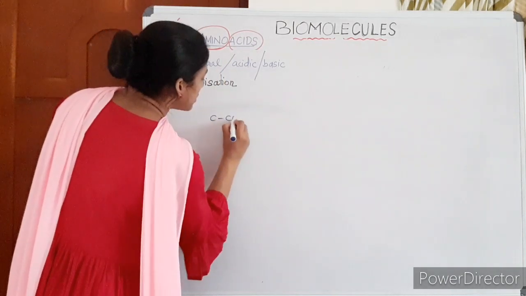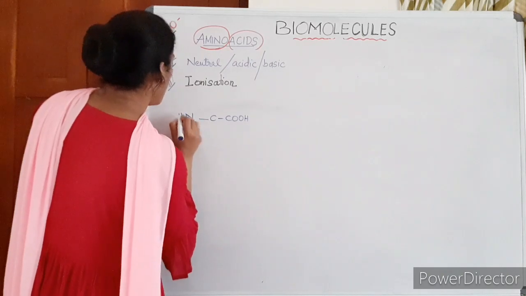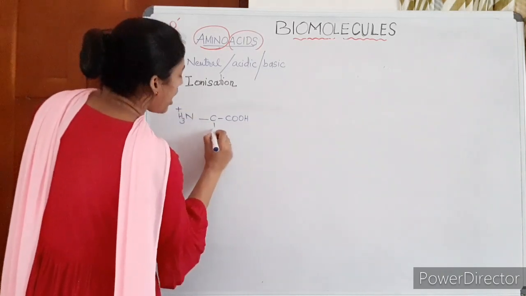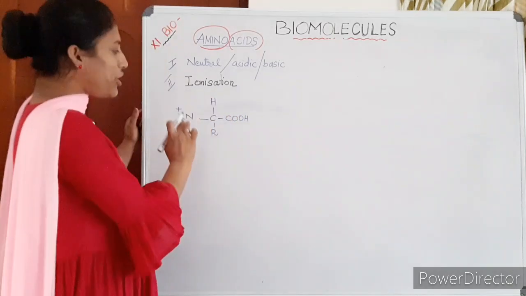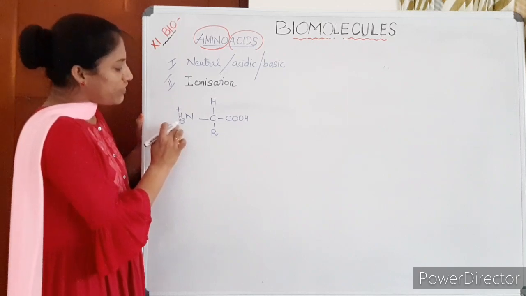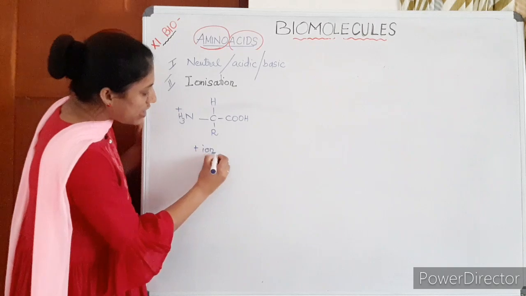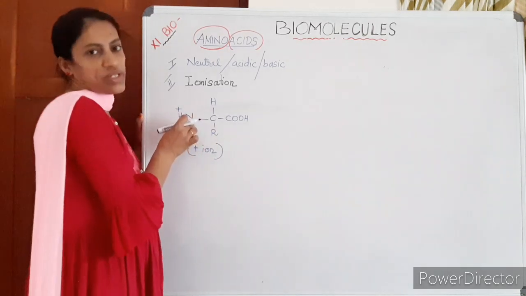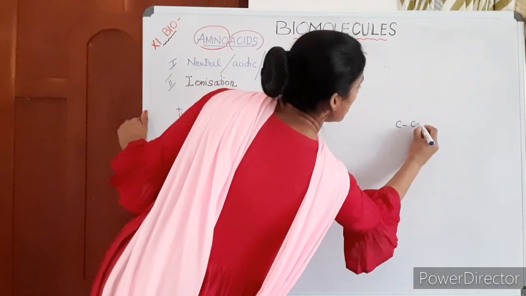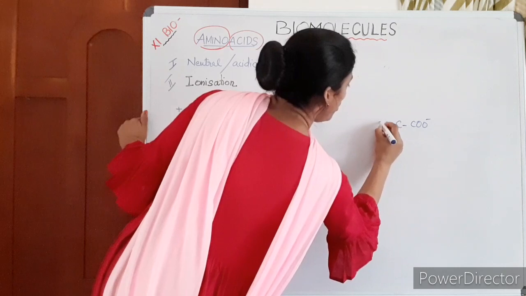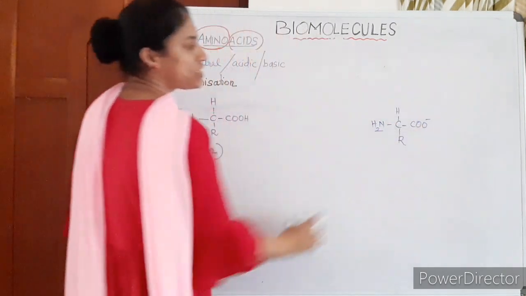So amino acids can remain as positively charged ions if the amino group is ionized. The first case: amino acids can remain as positively charged when the amino group is ionized. Similarly, an amino acid can remain as a negatively charged ion when its carboxyl group is ionized.